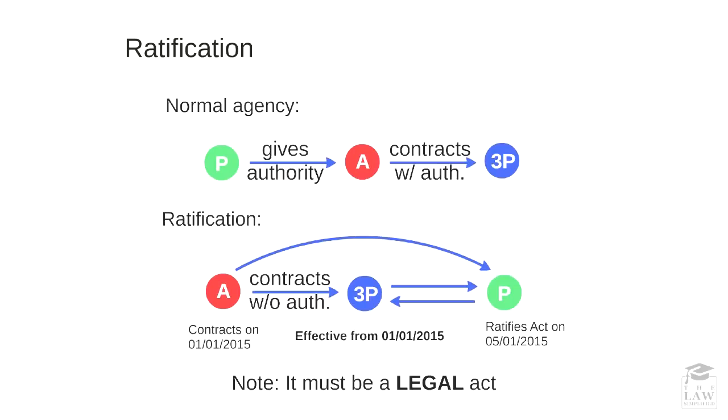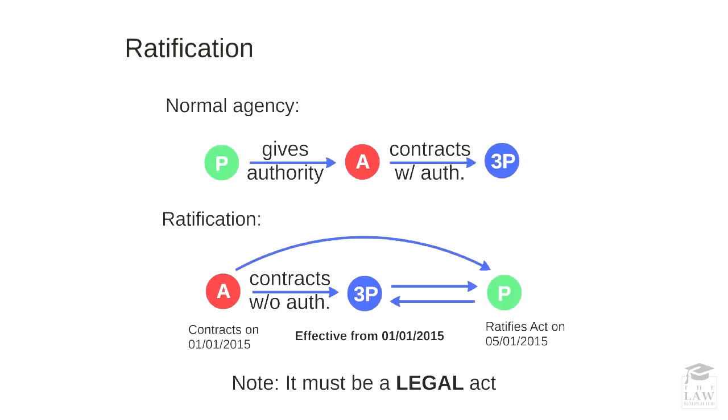place. Now, in relation to ratification, an agent contracts without authority with a third party. Let us assume that this contract took place on the 1st of January 2015. However, at this juncture, there was no authority provided by the principal to the agent. Ratification occurs when the principal retrospectively gives authority, for instance 4 days later on the 5th of January 2015. Thereby, the agency relationship becomes effective from the day of the act itself, which is the 1st of January 2015.